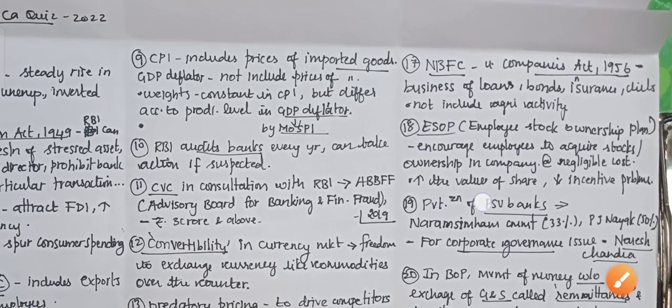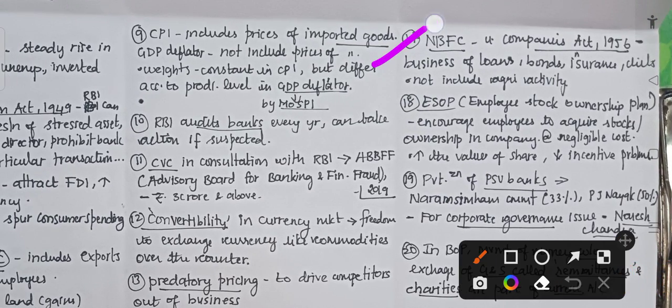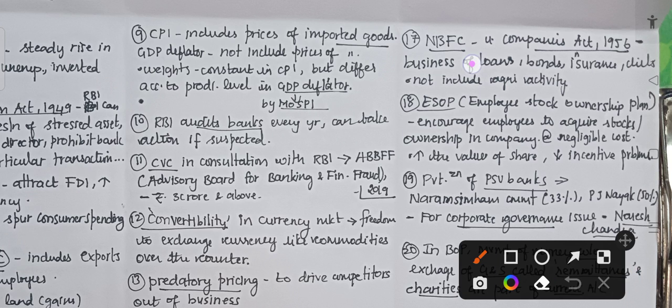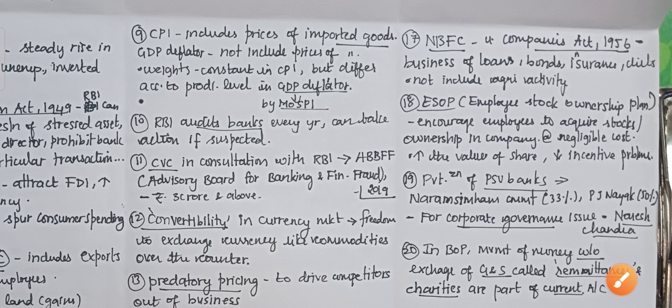And the next fact is about NBFC, Non-Banking Finance Corporation. It comes under the Companies Act 1956. What are the things covered under NBFC? Business of loans and the things related to bonds and insurance, chit funds, etc. All these things can be covered under NBFC, whereas the things related to agri activity do not come under NBFC.